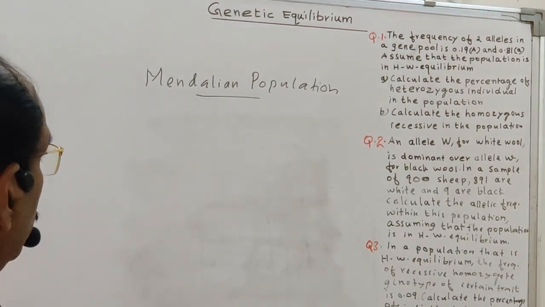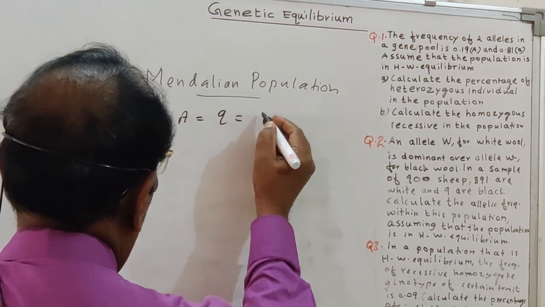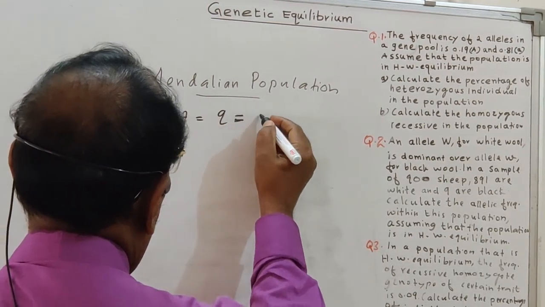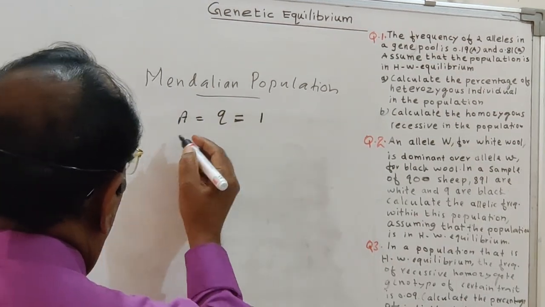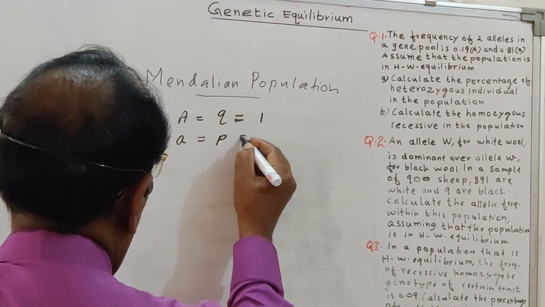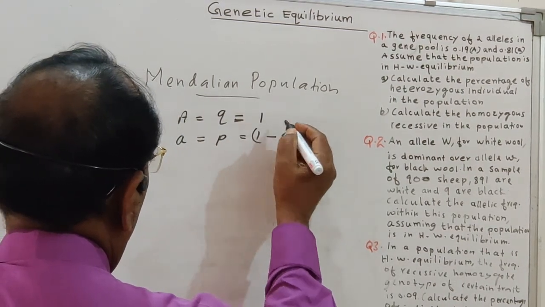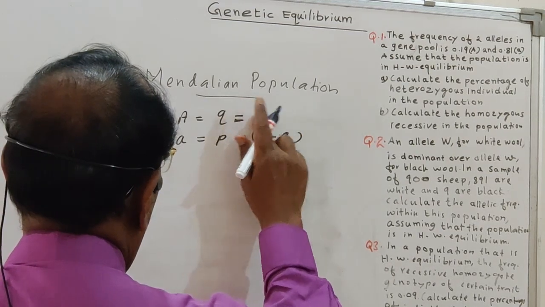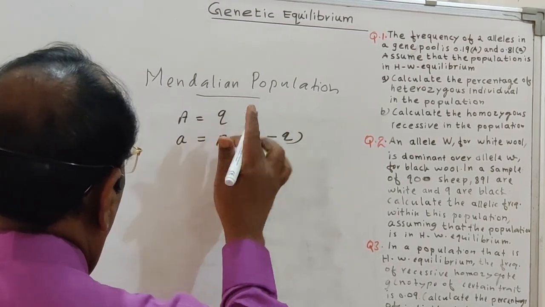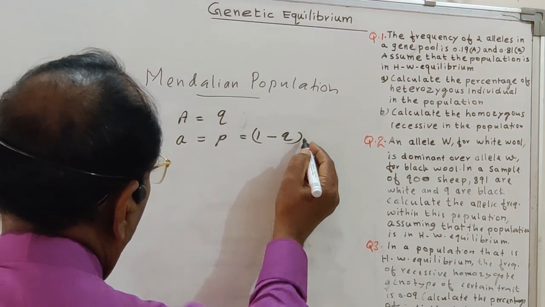Suppose the frequency of the allele capital A is Q, and the frequency of small a is P, which is equal to 1 minus Q. The frequency of A is Q, and the frequency of small a is P, equal to 1 minus Q.